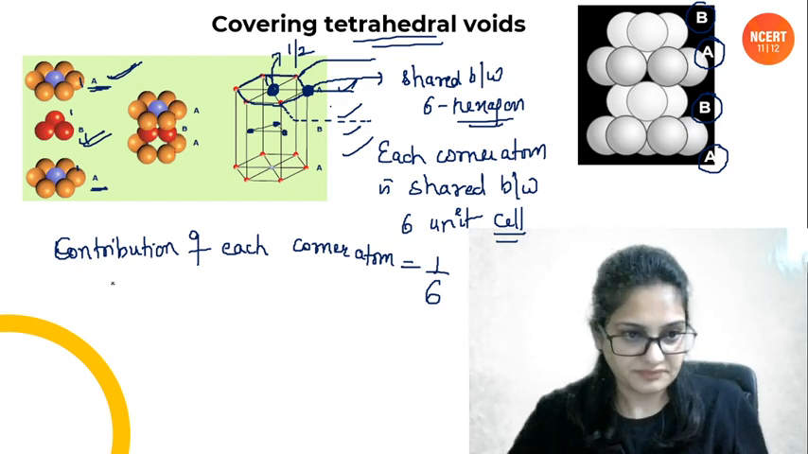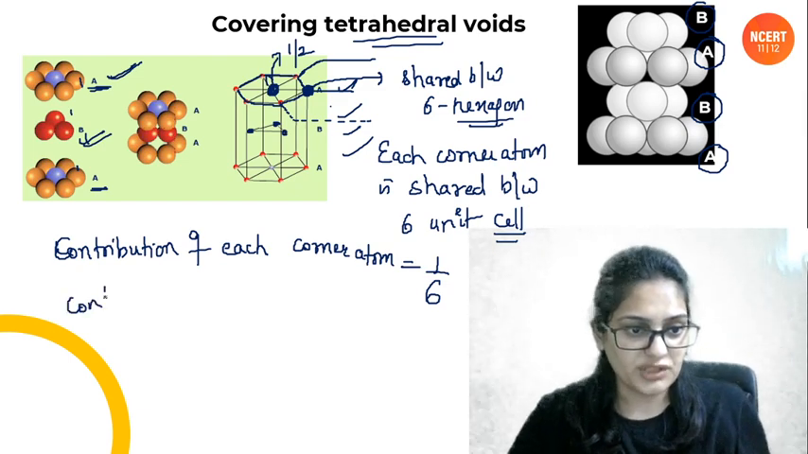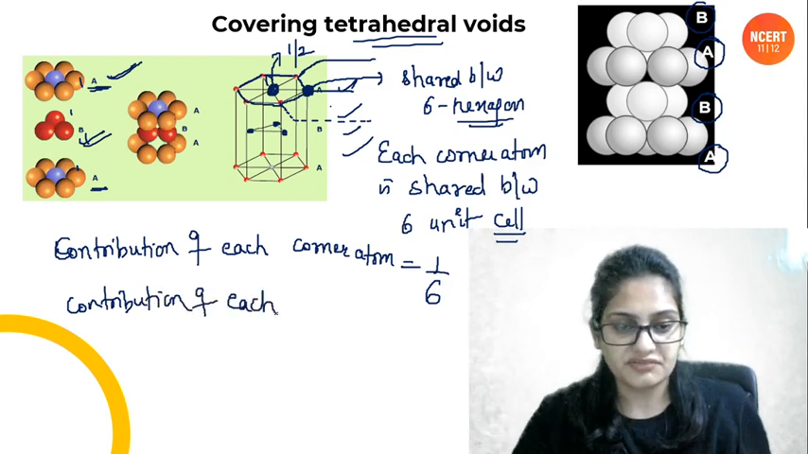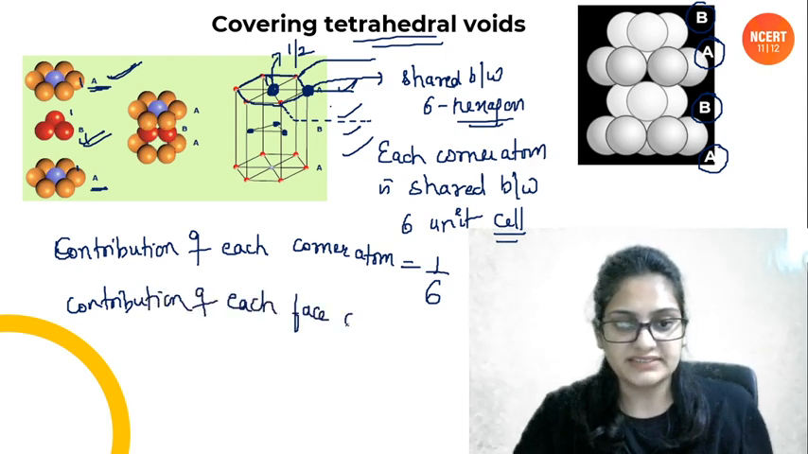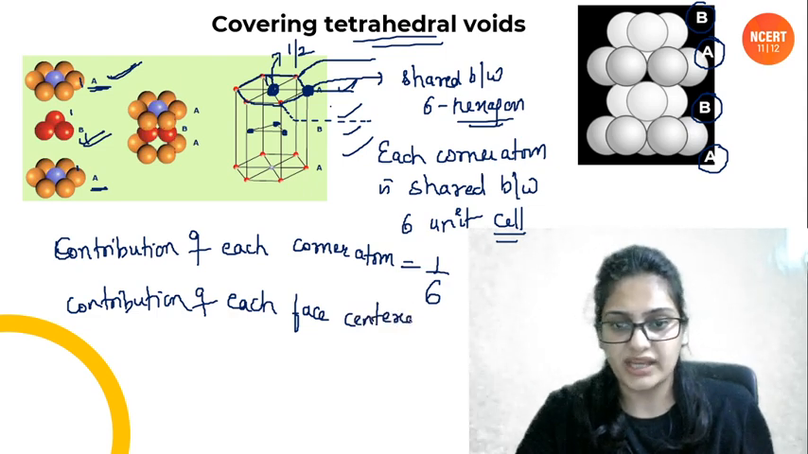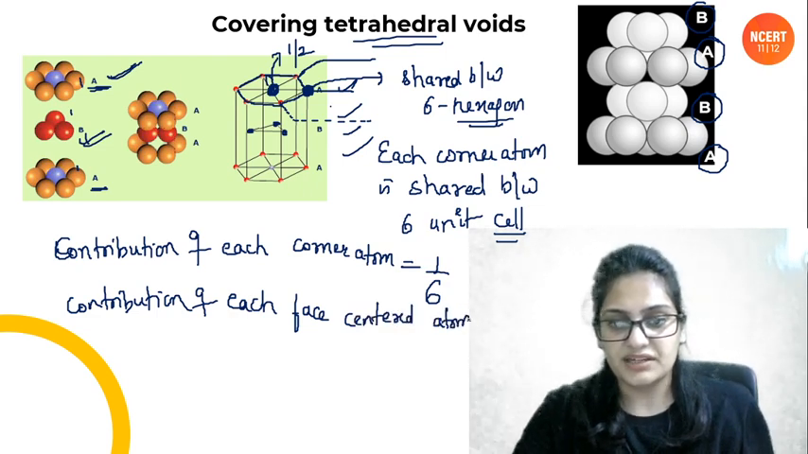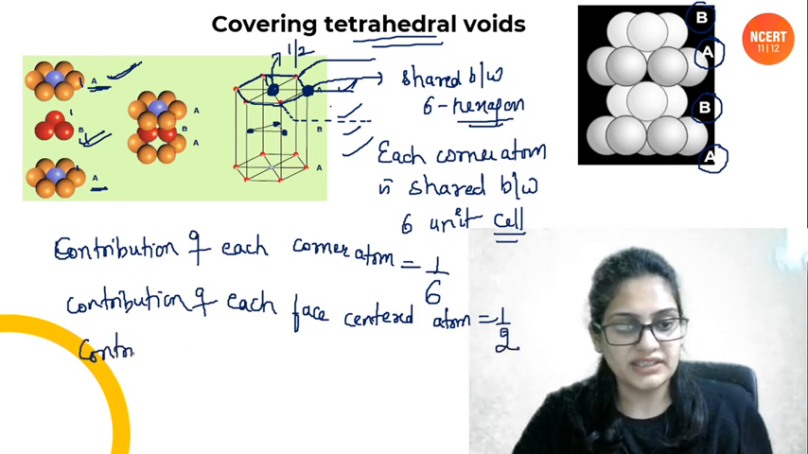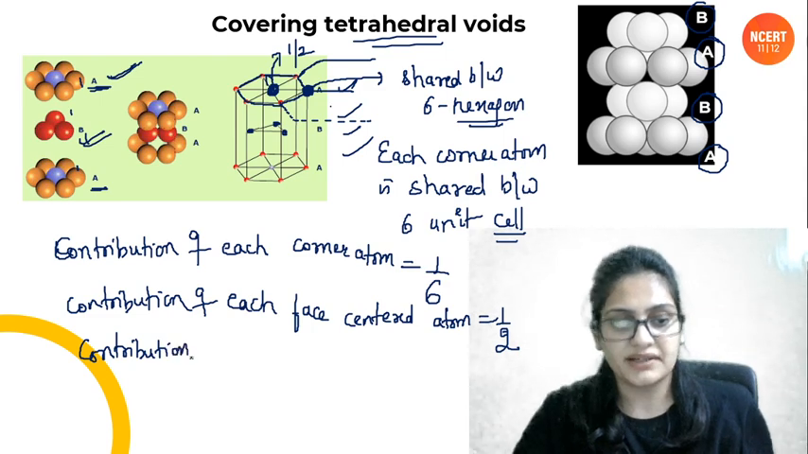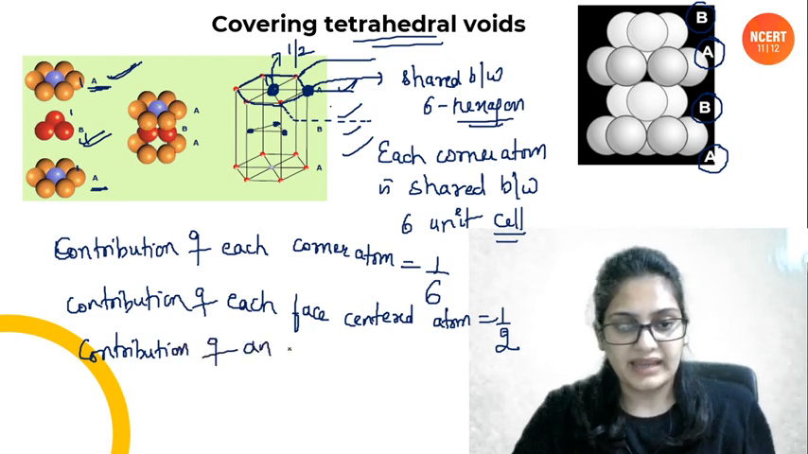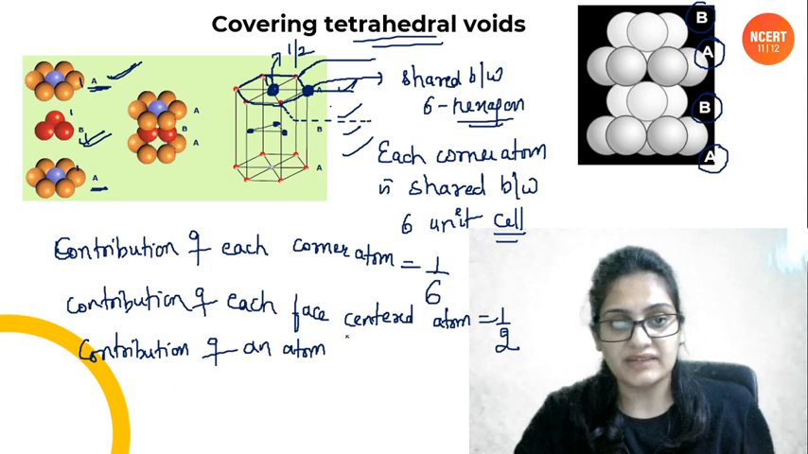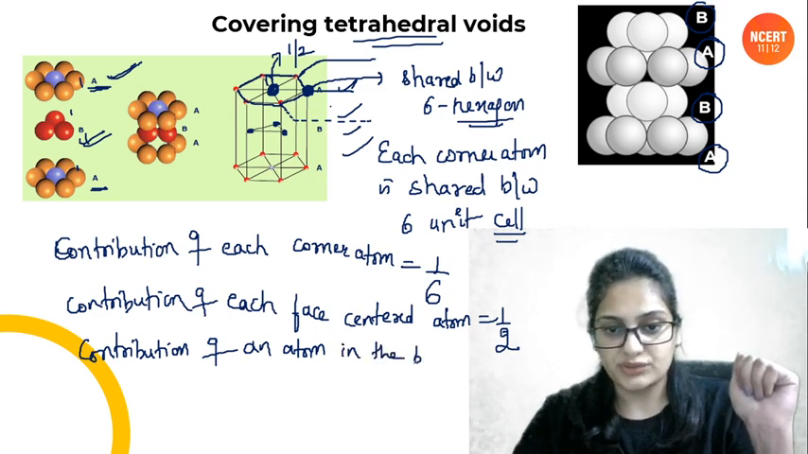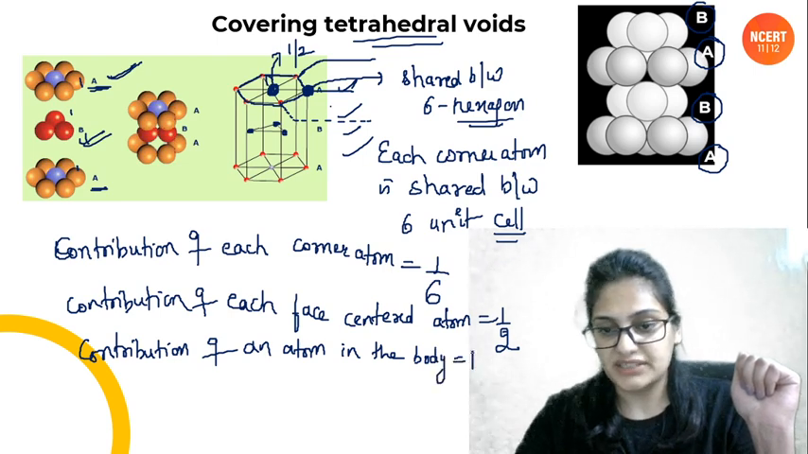ठीक है. So next, contribution of each face centered atom. फेस सेंटर्ड का हाफ ही होता है. ये तो क्यूबिकल में भी किया था हमने. It will be 1/2. ठीक है. Then contribution of 3 atoms, an atom present inside the body that was from the B layer. Contribution of atom in the body of the hexagonal unit cell, it will be 1, completely 1.